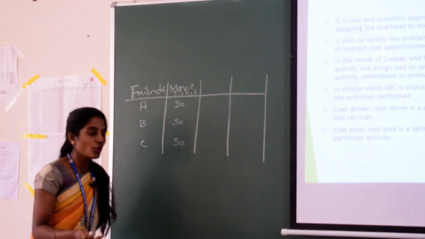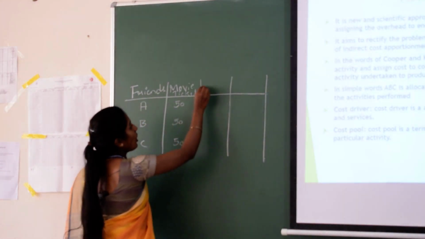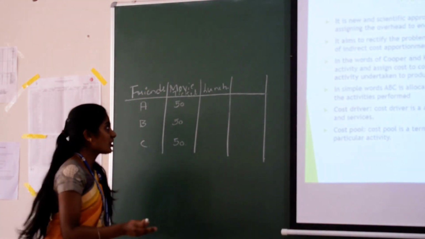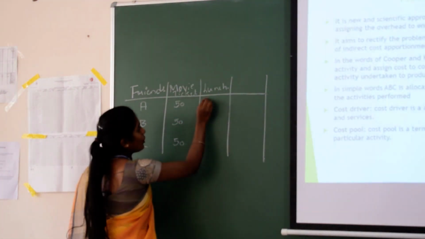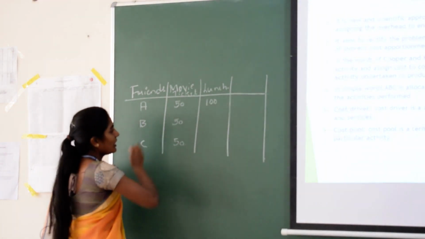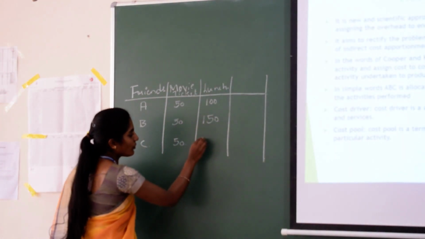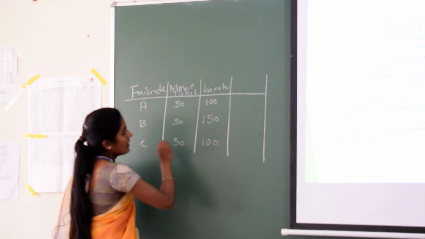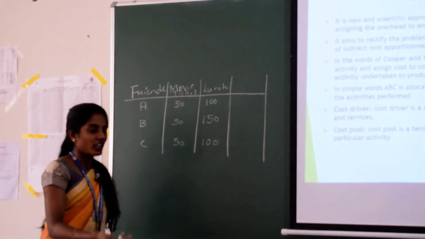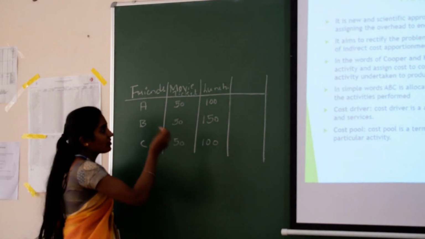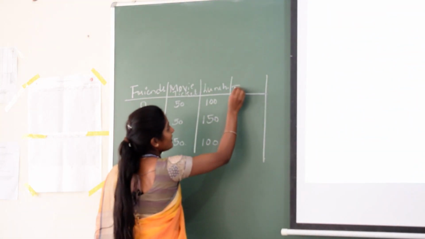After watching the movie, they went to have lunch. A had lunch for rupees 100, B had lunch for rupees 150, and C had lunch for rupees 100. They had different types of lunch in a particular hotel. Then after lunch, they had ice cream.